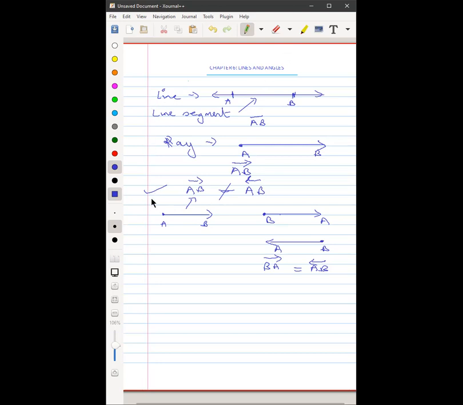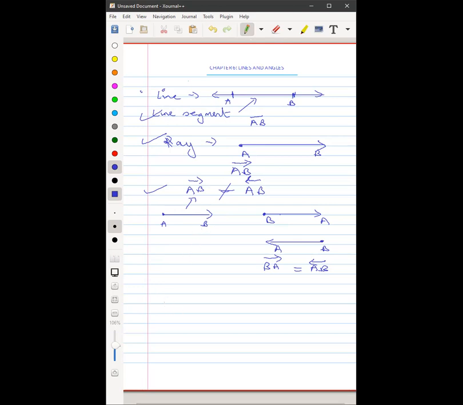Quickly copy this down: a line segment, a ray, and how we represent rays. In your syllabus, these representations are not there, but it's always better to know them.